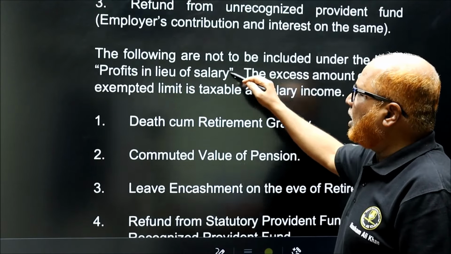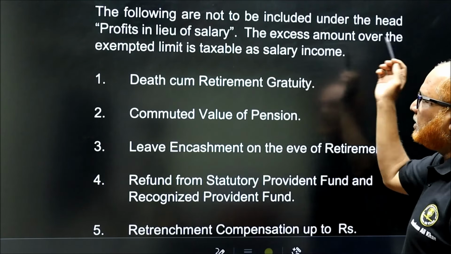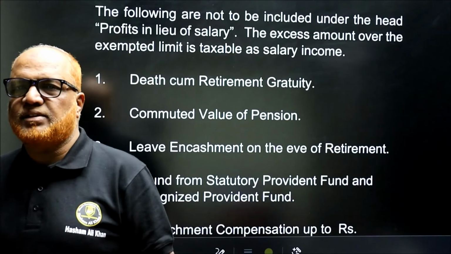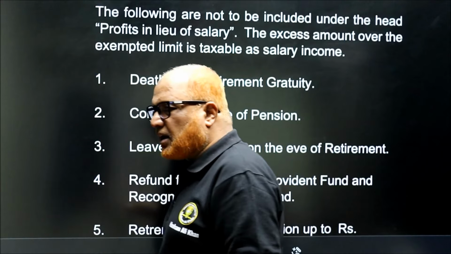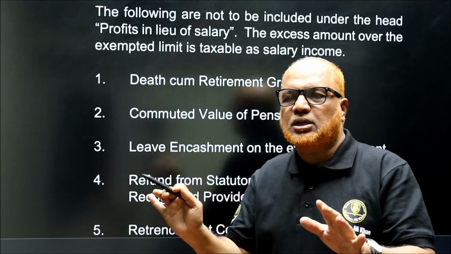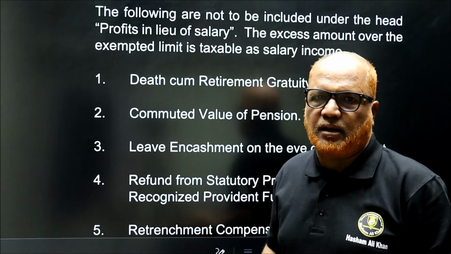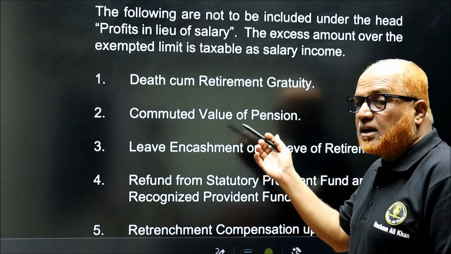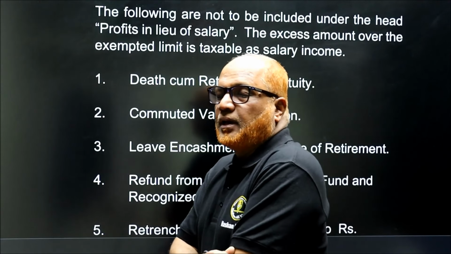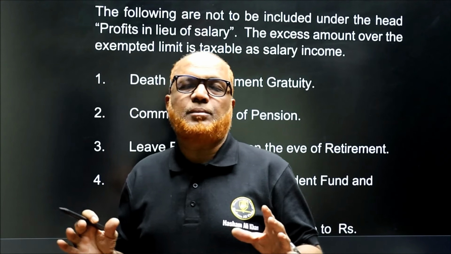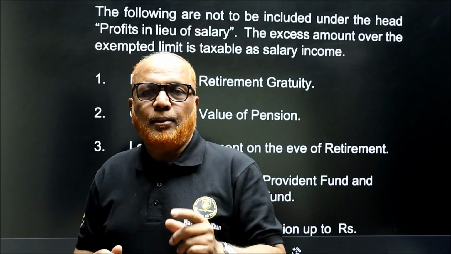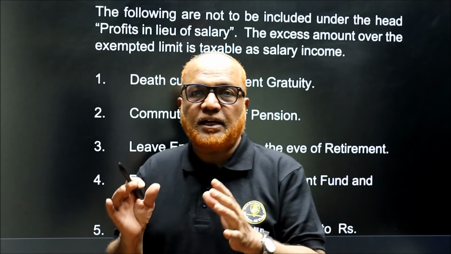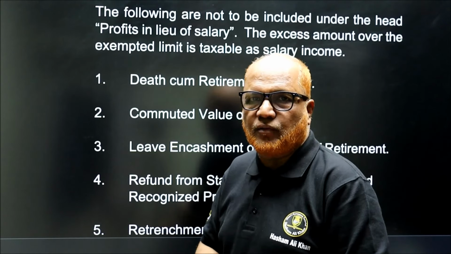Now, the following are not to be included under the head profit in lieu of salary. Specifically, the Income Tax Act has given some examples that these are the items that should not come under profit in lieu of salary. So, what are the items? Death cum retirement benefits are taxable under the head salary. It will not be taxable under the head profit in lieu of salary, but the unexempted amount is taxable under the head salary, not under profit in lieu of salary.